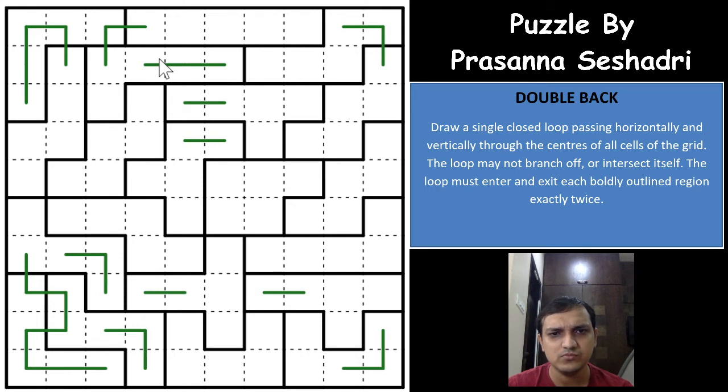Which means that this cell will have to go this way, and that is done. So this will either go down or this will either go towards the right, we are not sure, right? And let's see if we can solve anything else. Continue here with the other part of the grid.